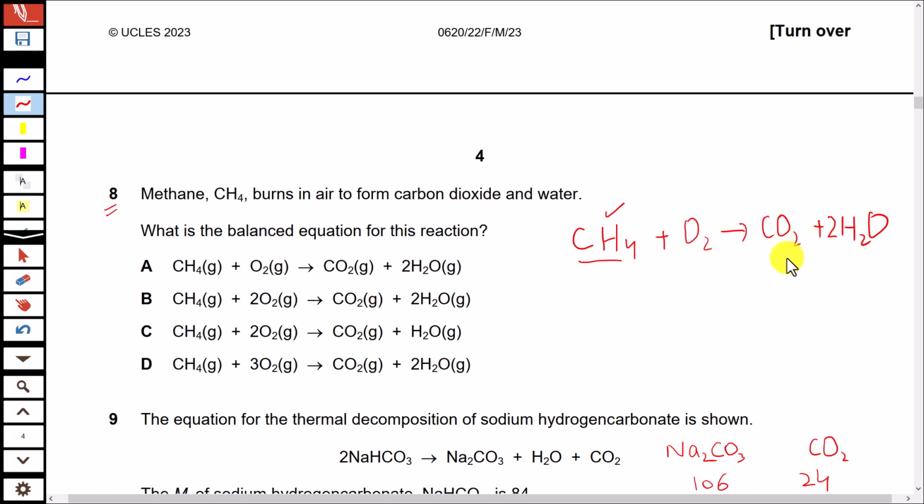If you look at the right side of this equation, we have 2 plus 2, 4 oxygen atoms. So you can multiply this O2 by 2 to get 4 oxygen atoms on the left side. So this is the balanced equation for burning of methane. Now you can find among these options which is correct. So here option B is correct.